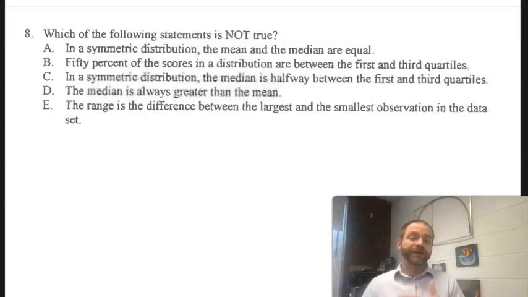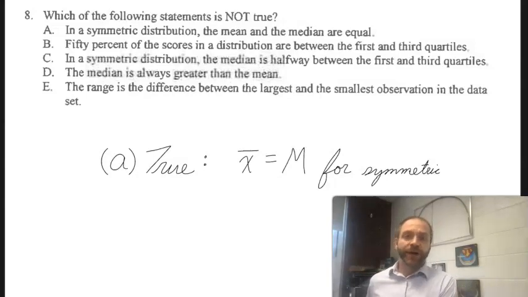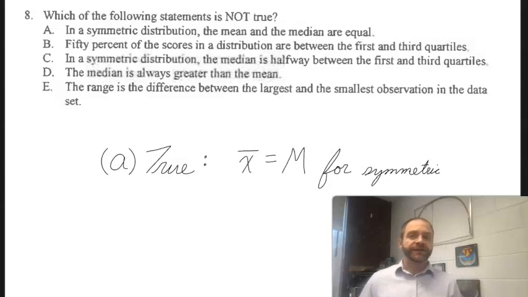So some of our choices there might be wrong for this question, but they might describe a characteristic or give a definition that is relatable to a different question. So we're going to read through these and just be careful and analyze some of the properties behind them. Choice A says, in a symmetric distribution, the mean and median are equal to each other. And that's a true statement. When you have a symmetric distribution, x bar, which is your mean, is equal to your median. So that's true. So the answer is not A.